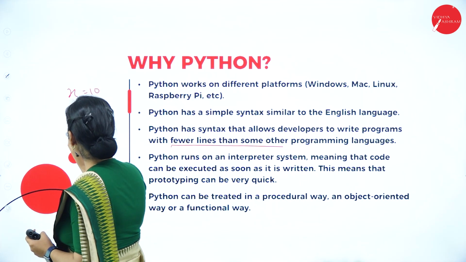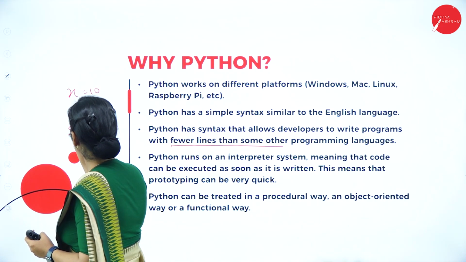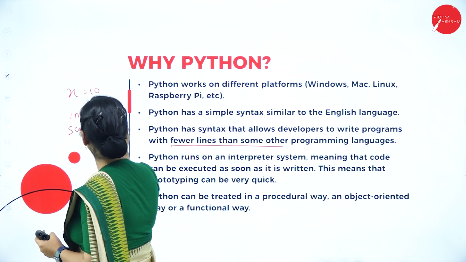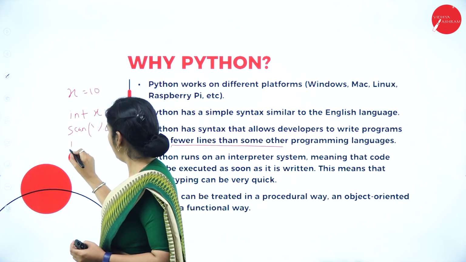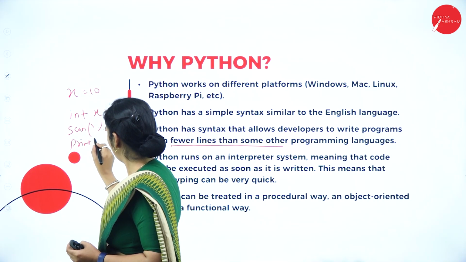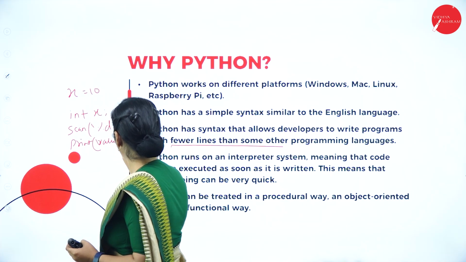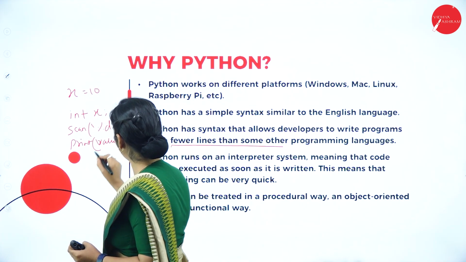Then you have to scan that particular integer to read the value, ampersand of x. Then printf, value of x is equal to x, right?